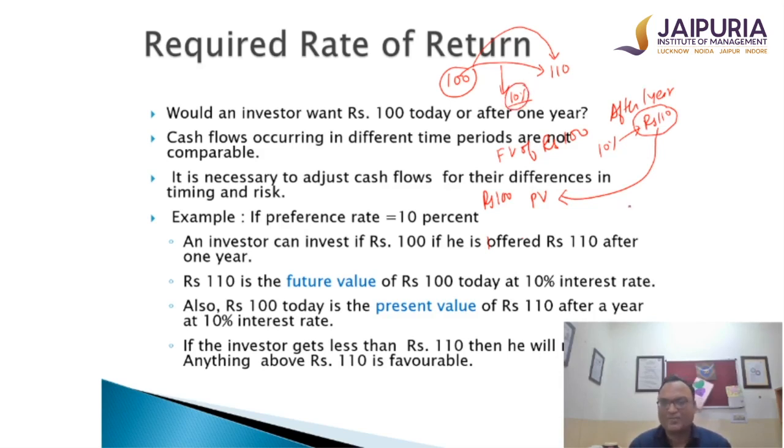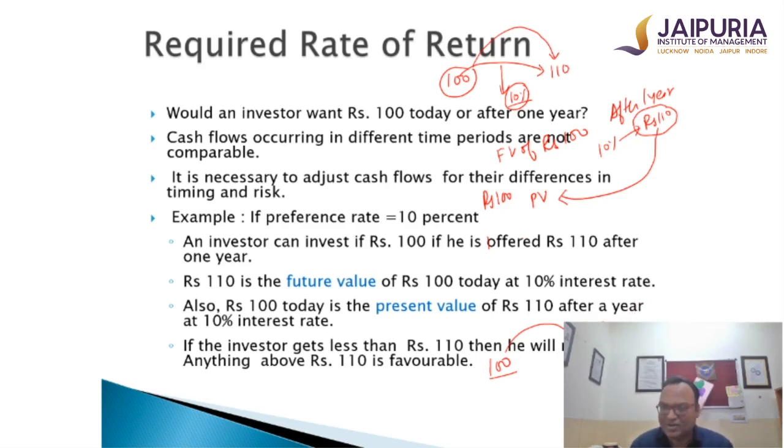So the future value of 100 rupees after 1 year is 110. Or I can also say that the present value of 110 rupees received 1 year later will be rupees 100. And the interpretation means, if I am not getting this 100 rupees today and if the rate of return is 10%, I should get rupees 110 after 1 year. And if a person gets less than this, in that case, in nominal sense he might have gained, but in real sense that person has lost.